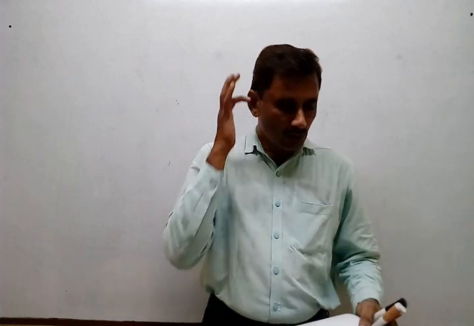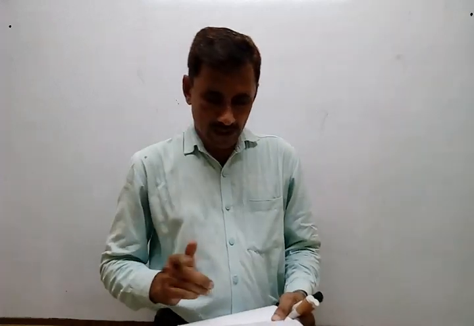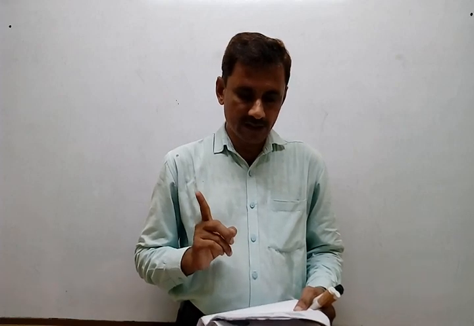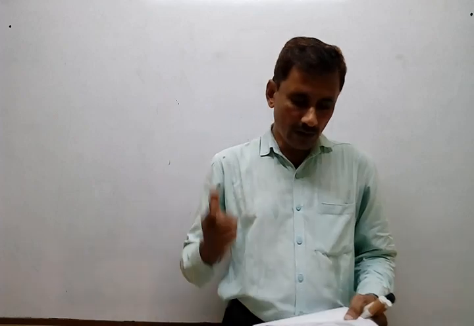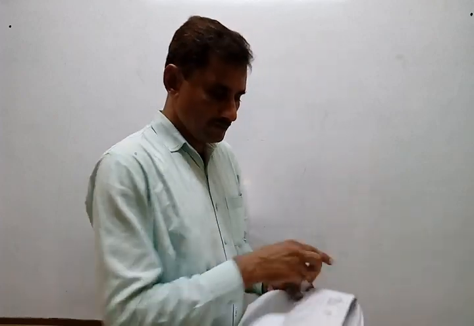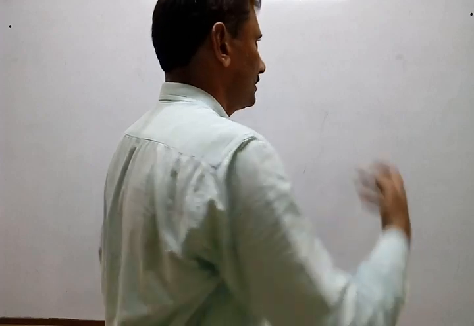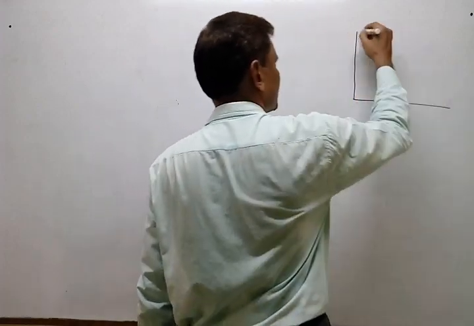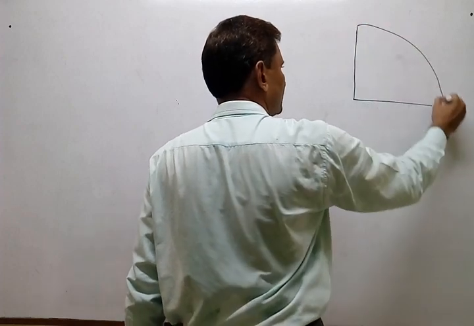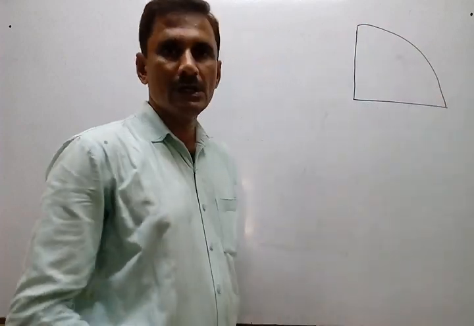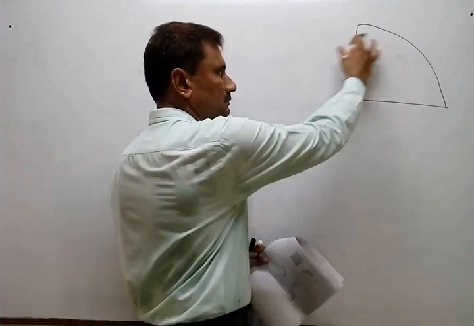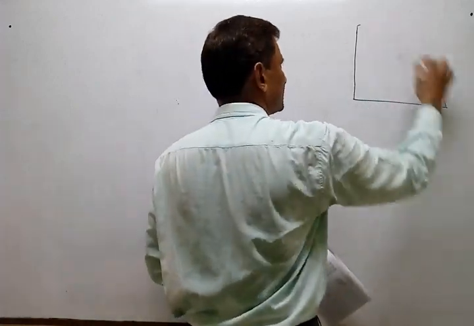Now I plan to start with number 13 first, because 11 we solved at last and 12 was given in homework. Look at number 13. One figure is given there and that is the quadrant. First of all draw the quadrant, that is the whole figure. Quadrant means you know the fourth part of the circle.